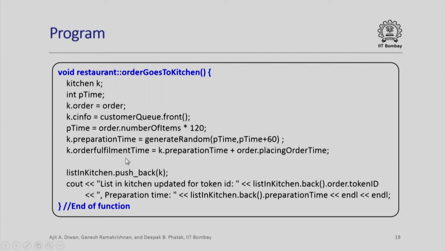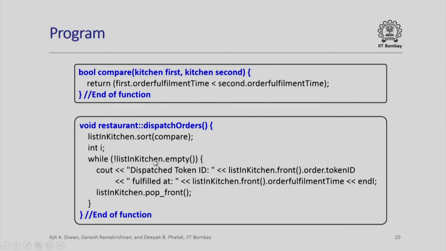Next, we calculate the order fulfillment time. The order fulfillment time for a customer will be the time required to place the order plus the time required for preparing that order. Once the order fulfillment time is calculated, this is, by the way, the time we note on which the order will be delivered out on the table by the kitchen. Once we have done all these calculations, we push back this K onto the list in kitchen and we just print it out. Please note that this will be done for every order that is placed, and therefore, at the end of this simulation, we will have all the orders that have been placed by all the customers who have visited the Mumbai Vada Pav shop.